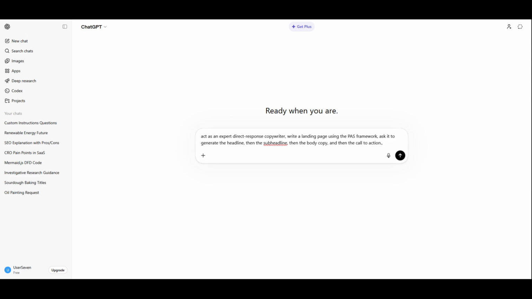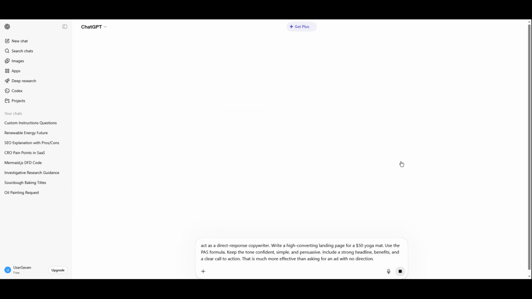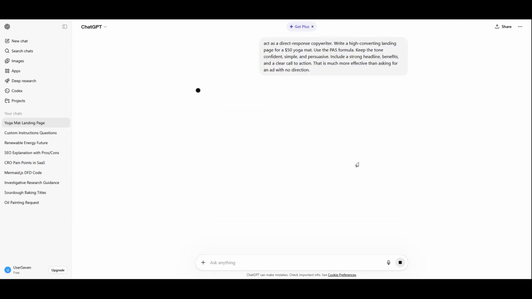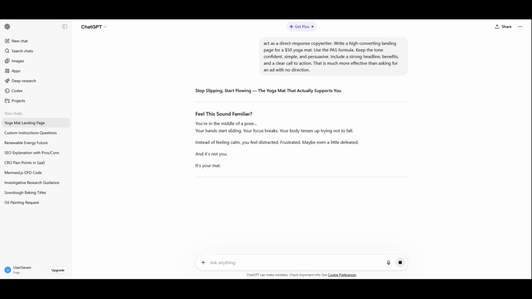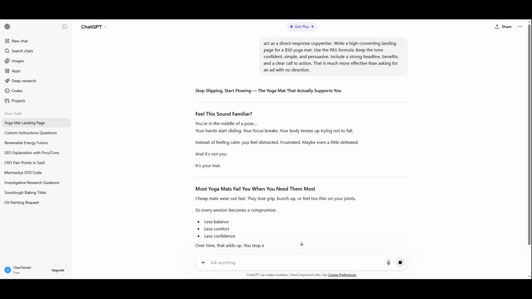After that, assign the formula. For example, you can type, write a landing page using the PAS framework, or write an email using the AIDA framework. If you want the output to be even stronger, you can add extra constraints like keep it under 300 words, make the tone confident and friendly, or avoid jargon. These small instructions help ChatGPT stay focused and produce copy that better matches your brand.